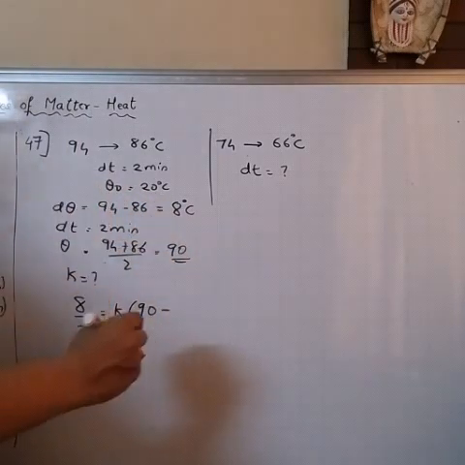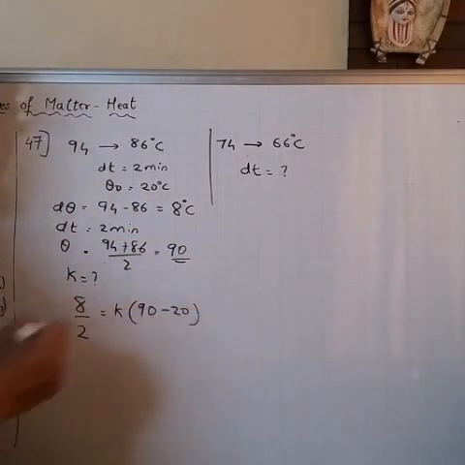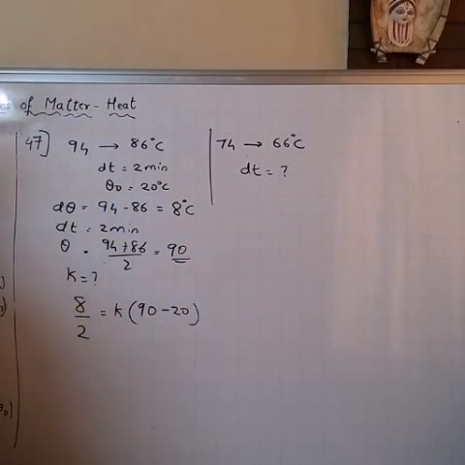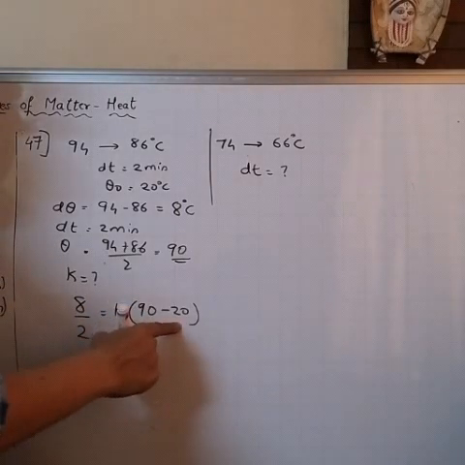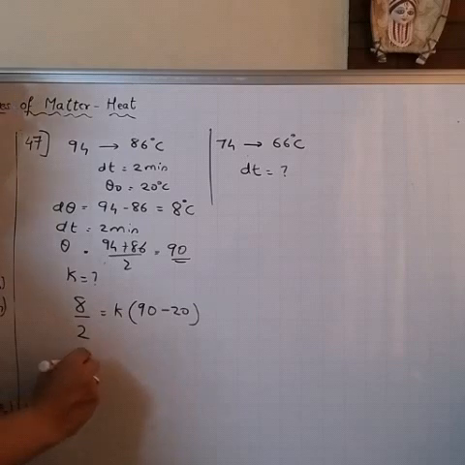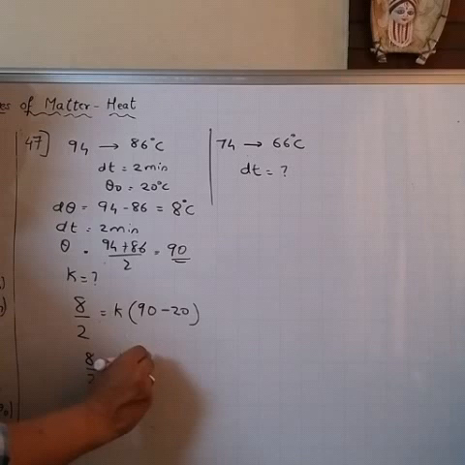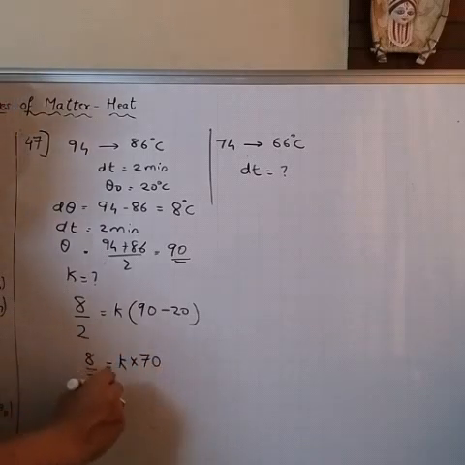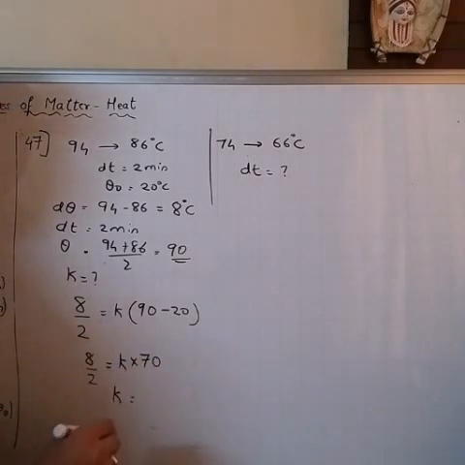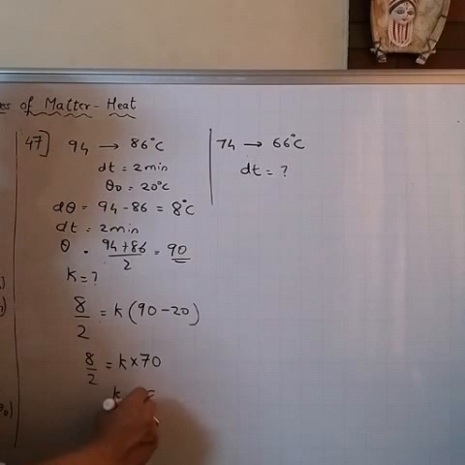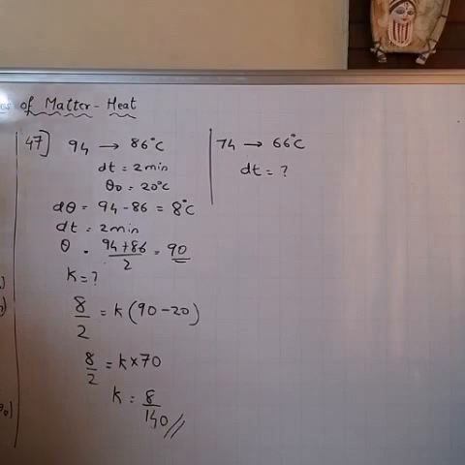Theta 0 is 20. 90 minus 20, and that comes out to be 70, right? So 8 by 2 equal to K into 70, or K will be 8 upon 140. Now keep it like this. Okay, I got the value of K.